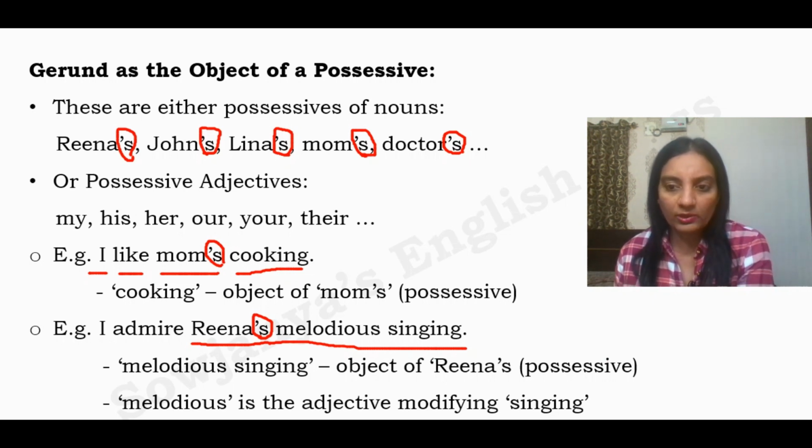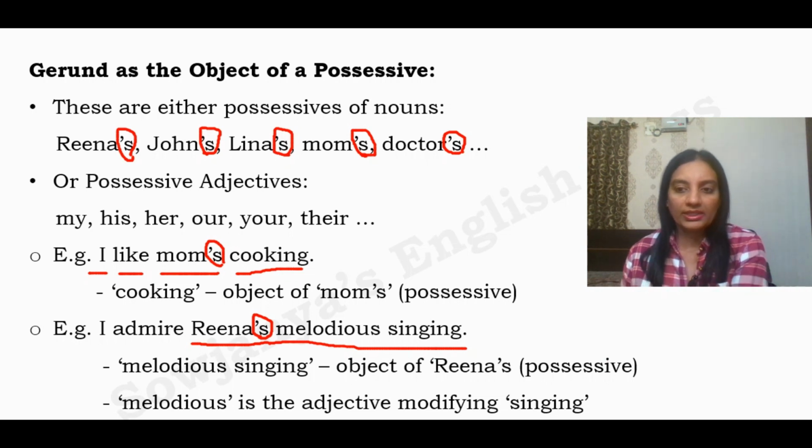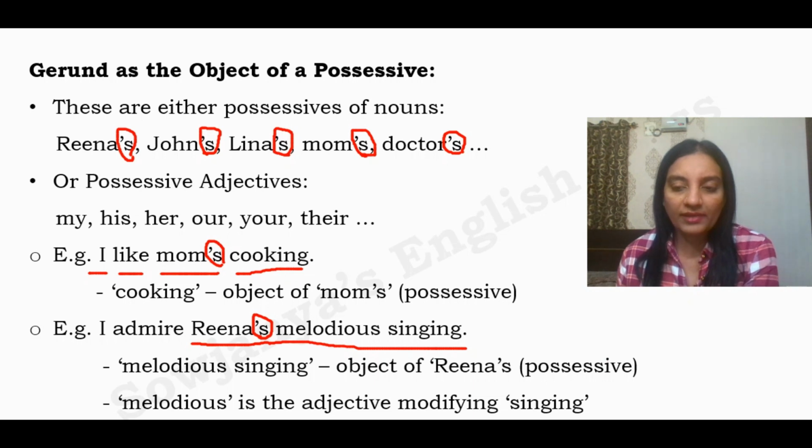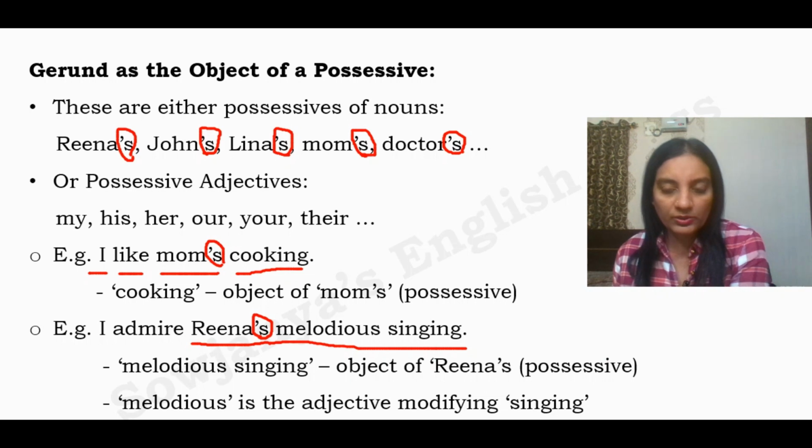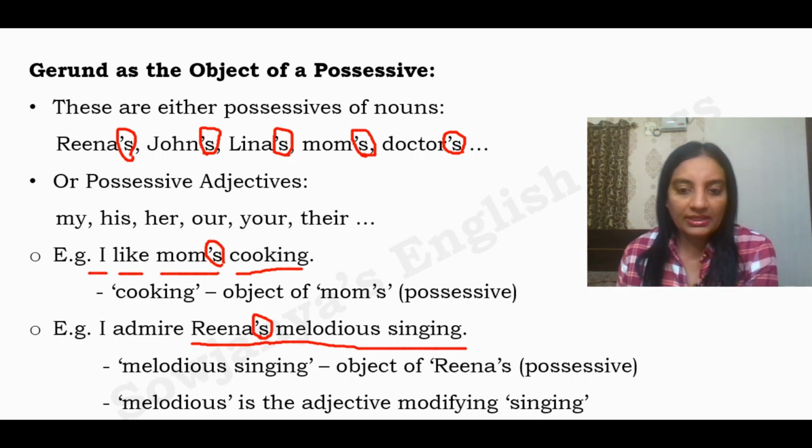As a rule, I have already told you how to identify a gerund. A gerund is always modified, if at all any modifier is there in the sentence, by an adjective, because gerunds are nothing but nouns. They are always modified by adjectives but not adverbs. You have to be very careful about this, whereas present participles can be modified by adverbs. So if at all you see any adjective modifying any ing word, that ing is nothing but a gerund.